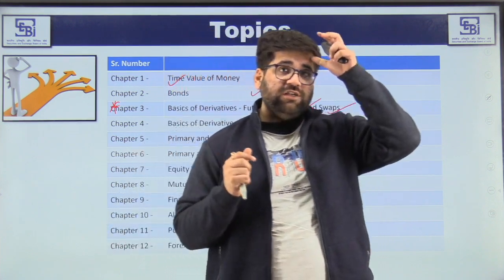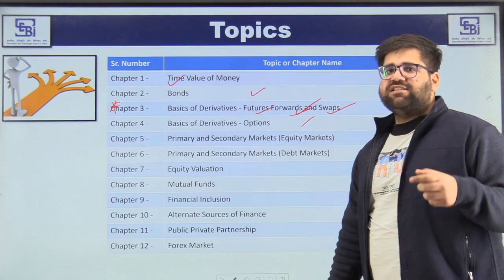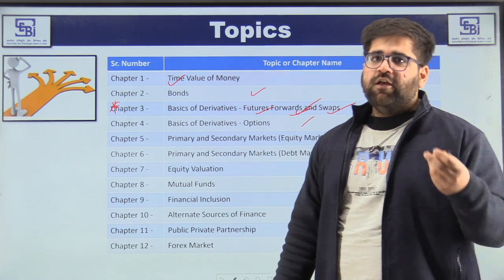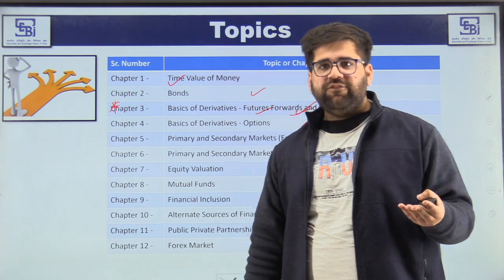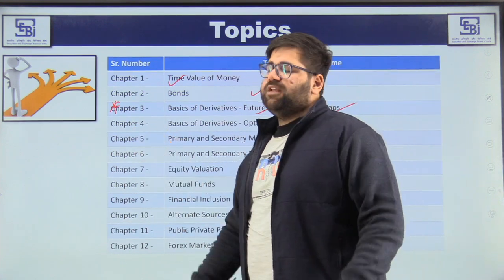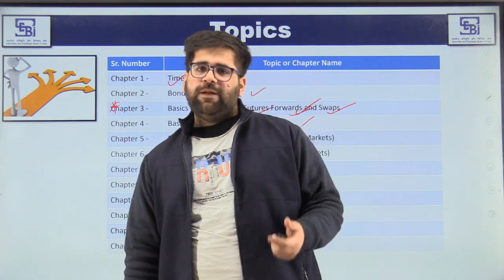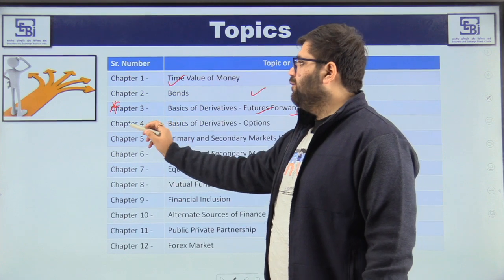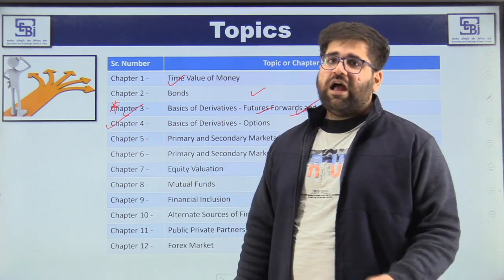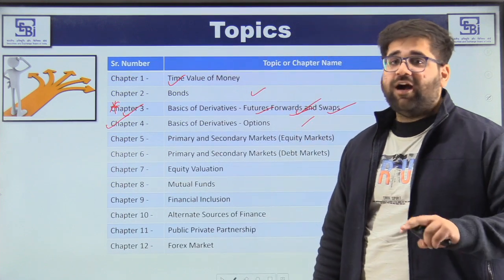So this is a very knowledgeable chapter, I would say. Then you can start with chapter number 4, options, which is an extended version of chapter 3. There are 4 main types of derivatives: futures, forwards, swaps, and options. But options have been kept separate because options are a bit technical in nature. This chapter is also very important. So chapters 3 and 4 are must-do. You have to do chapters 3 and 4 by heart.